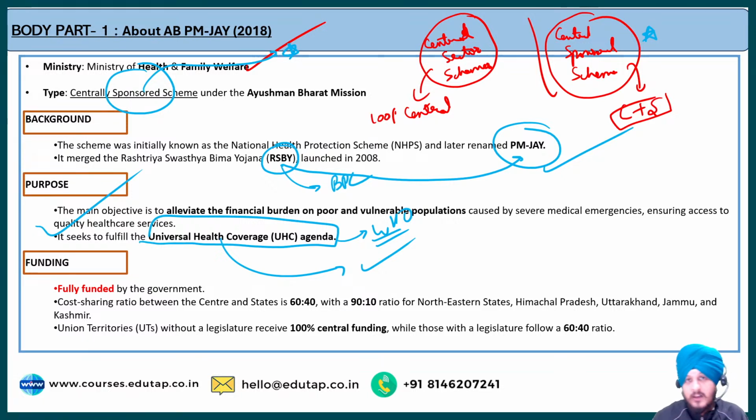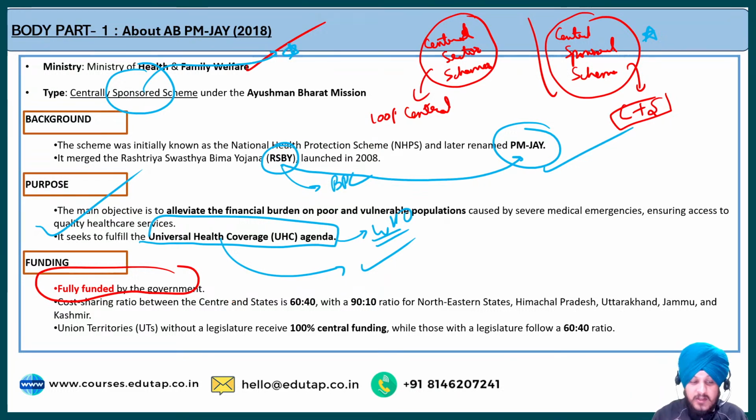So basically what happens in case of insurance schemes is that you provide some kind of input from your side, a contribution from your side, and some contribution can be paid by the government. But when we talk about this scheme of Jan Arogya Yojana, in this case it is fully funded by the government, 100% funded by the government. And under this 100%, when we talk about the sharing pattern, it is divided into central and the state government. And how this pattern is divided,